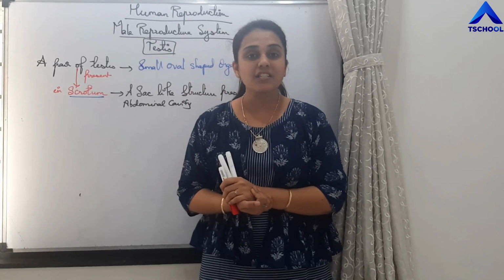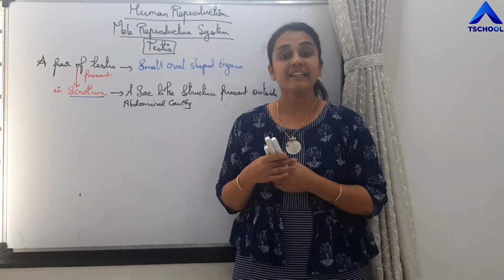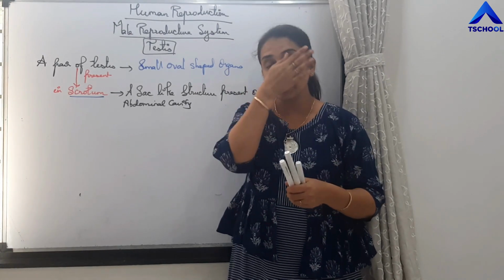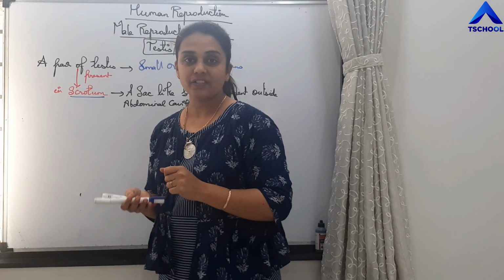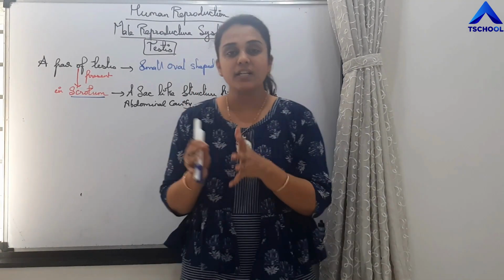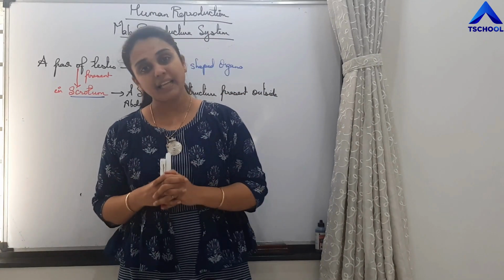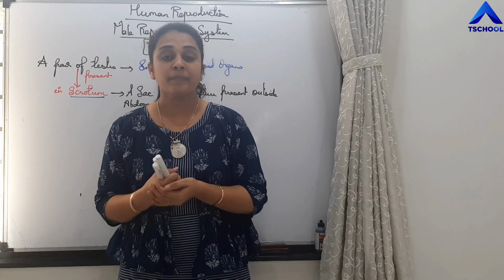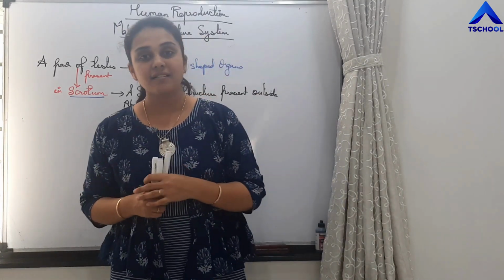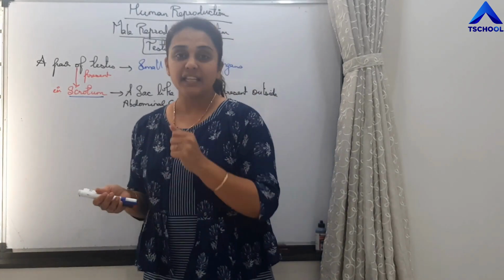Where is this scrotum present? It is present outside the abdominal cavity. It is attached with the body, but it is present outside the abdominal cavity. Now, why is it present outside the abdominal cavity? What is the need? Because all our organs are present inside the cavities, inside the body. But this scrotum, which possesses the main sex organ, that is testis, is present outside the abdominal cavity. What is the need for it?